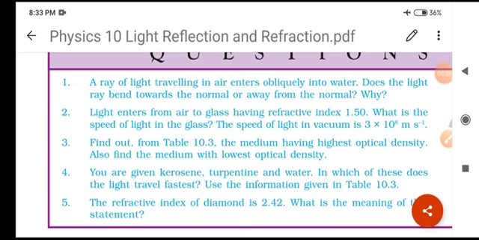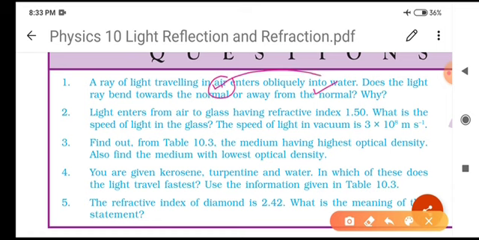So here is the next question. A ray of light traveling in air enters obliquely into water. Does the light ray bend towards the normal or away from the normal? And why? Clear? So here, as you can see, air is a rarer medium in comparison to water.